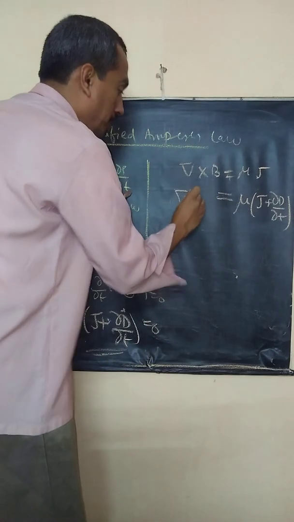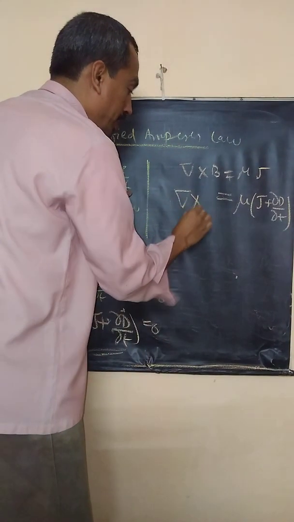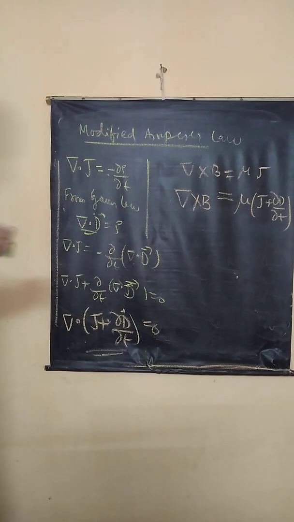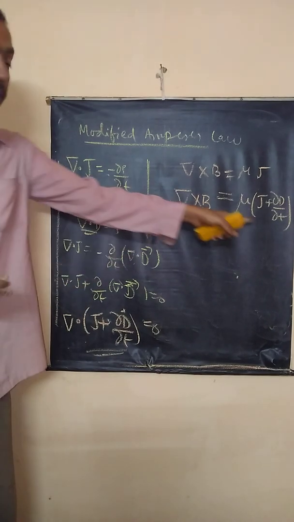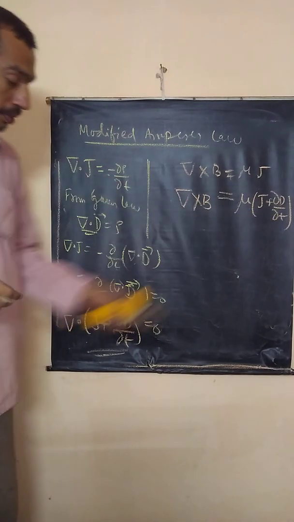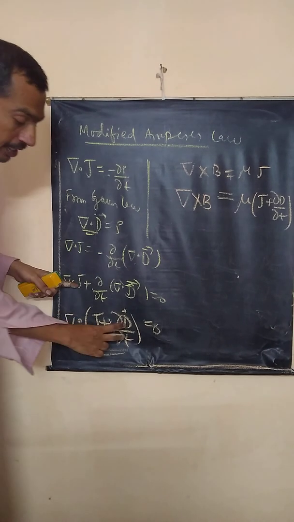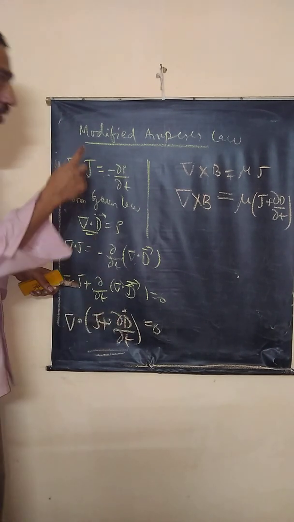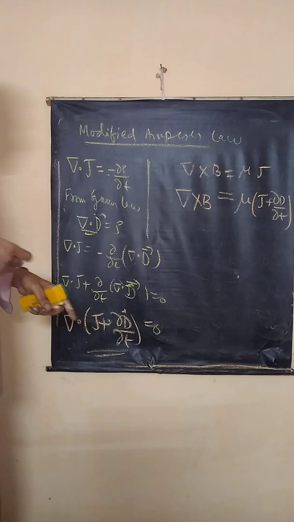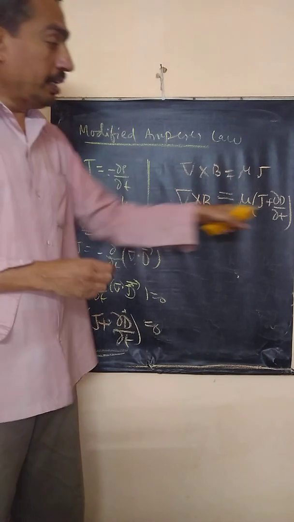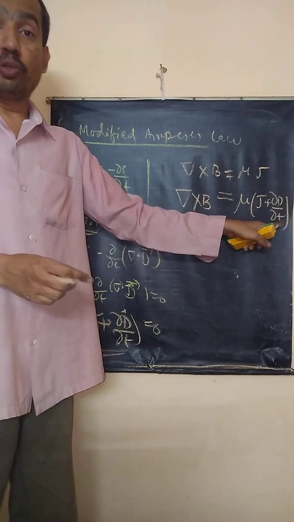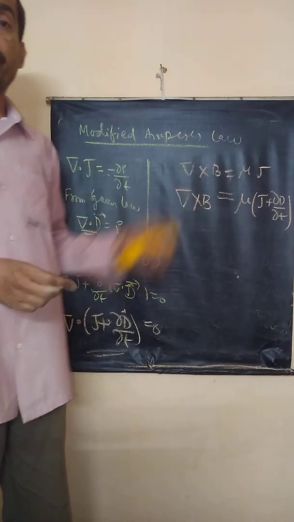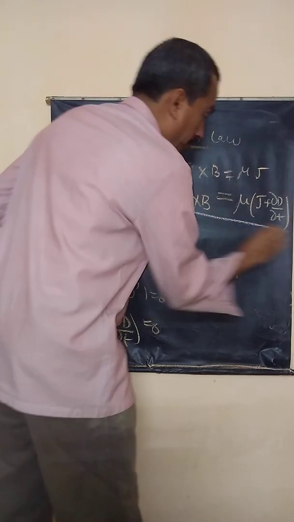This is the modified Ampere's law. Is it clear? How was this term added? Maxwell noticed that the divergence of this is zero according to the equation of continuity. Suppose I add a term dou D by dou t to the right hand side of Ampere's law. Now see what happens.